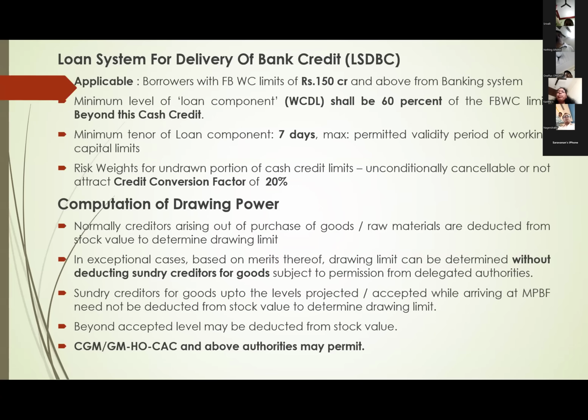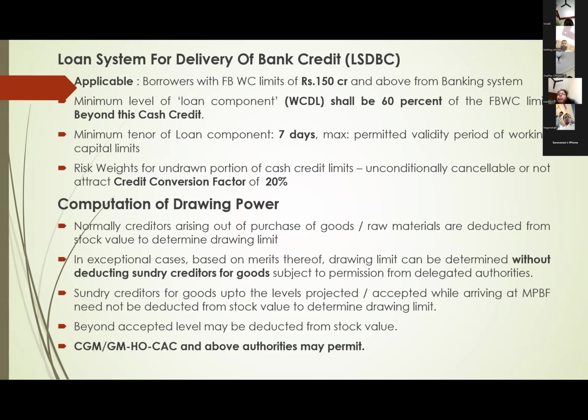You cannot give loan to others because of your asset liability mismatch, it will also come. So you cannot give loan to others. We don't know when the borrower will draw that remaining amount, 190 crores. At present he has not drawn. So the Reserve Bank has observed such cases and thought, instead of wasting that 190 crores, that the borrower is not availing and banks are also not giving loan to others. So it is wasted. If you divert that to productivity, if you give loan to others, it may increase productivity. So they have brought the system, loan system for delivery of bank credit.